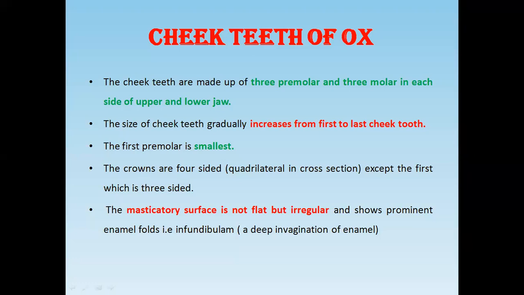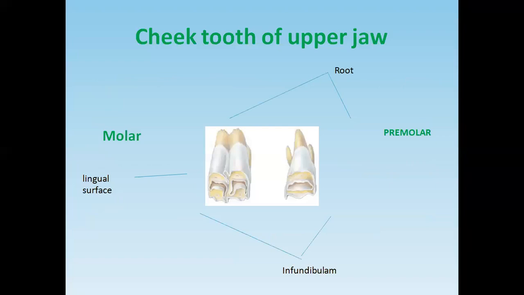The crowns are four-sided, except the first cheek tooth. The masticatory surface is not flat but irregular and shows the prominent enamel fold, that is the infundibulum. So the cheek tooth of the ox is a complex type of tooth because it has the infundibulum.